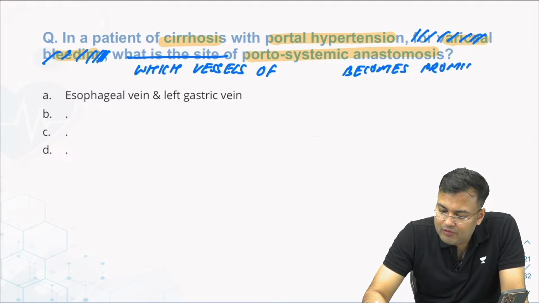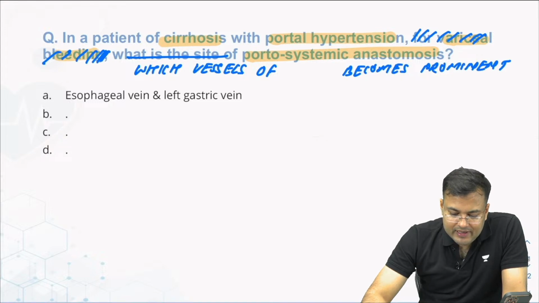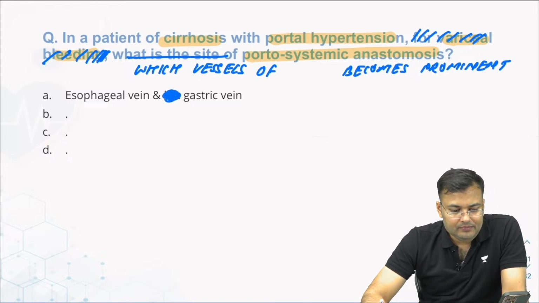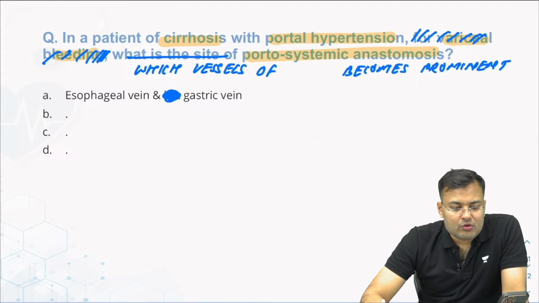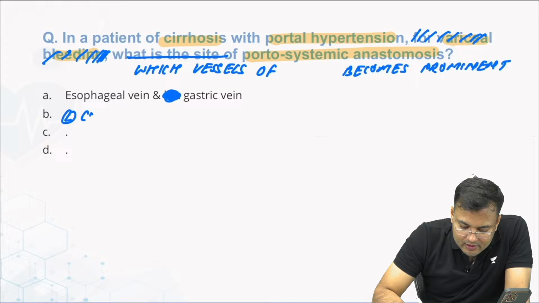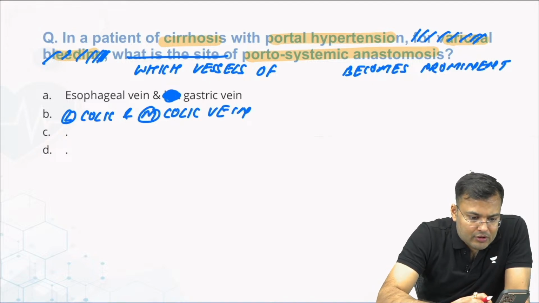Guys, please tell me what were the options. Gastric and esophageal vein. What were the other options? Simhu wants to say left colic and middle colic vein.